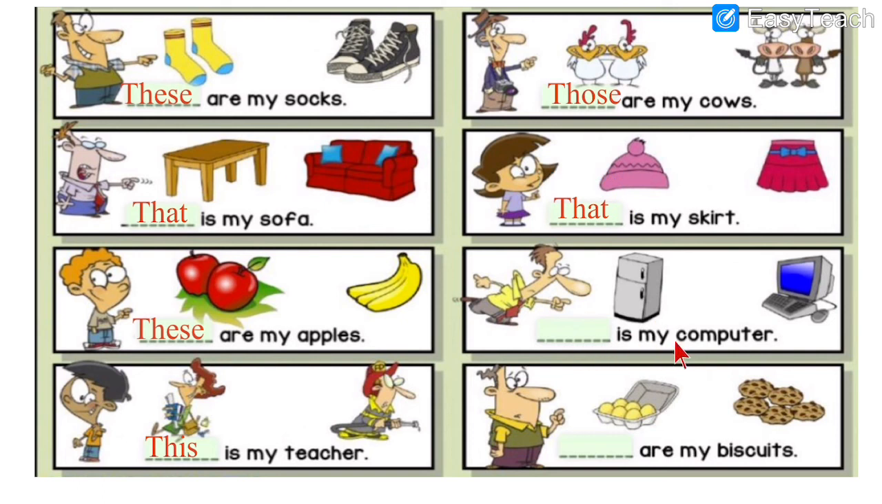Next. Dash is my computer. Computer is also far and computer is also one. So far and singular means one. Again, what do we write? We write that. Same answer as above. That is my computer. Dash are my biscuits.